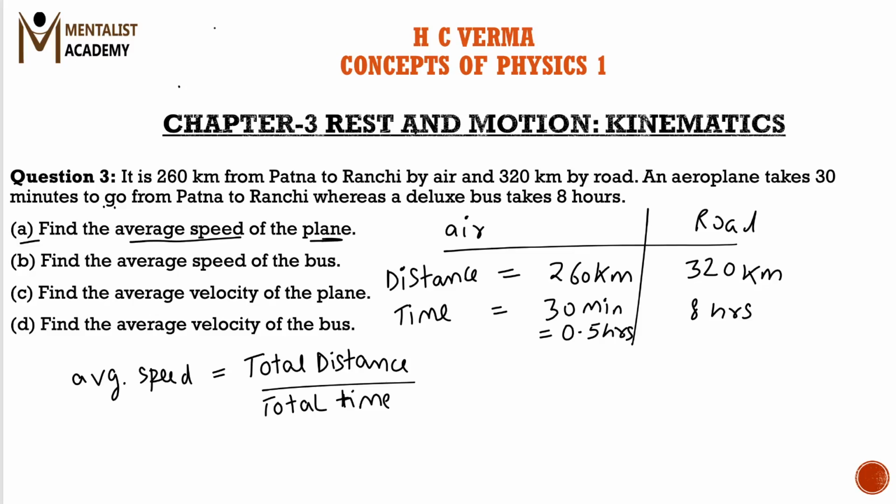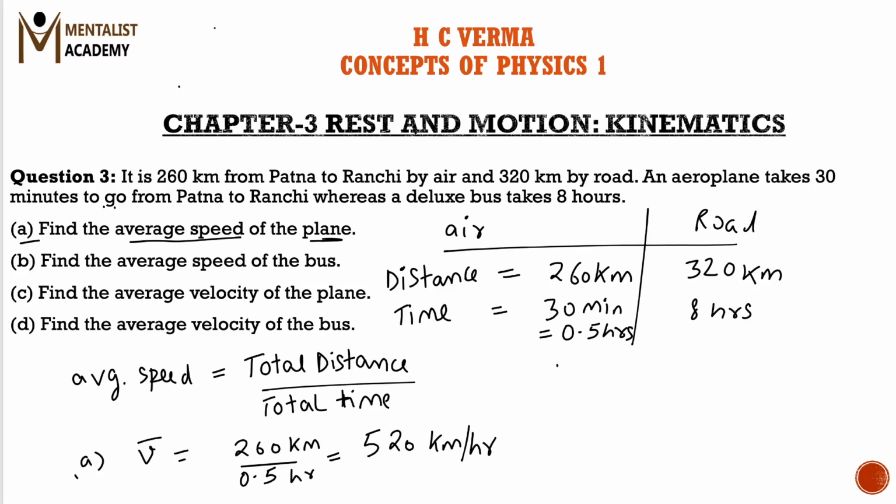So the total distance which the plane travels, in the A part they are asking for the plane, so therefore total distance the plane travels would be equal to 260 kilometers, divided by the total time it takes to travel this distance, which is half an hour. So the average speed of the plane would be 520 kilometers per hour.